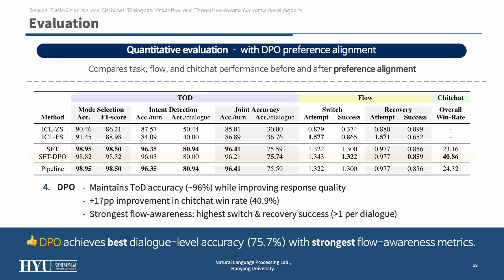DPO maintains strong TOD accuracy, around 96%, but improves response quality dramatically. It raises the chit-chat win rate by 17 points, up to 40.9%, and achieves the highest switch and recovery success, over 1 per dialogue. Simply put, DPO achieves the best overall dialogue level accuracy with the strongest flow awareness.